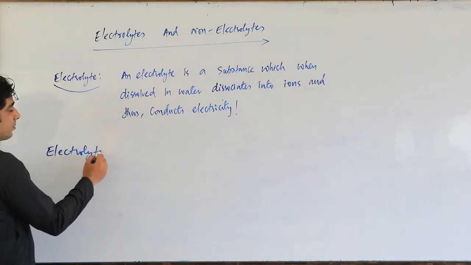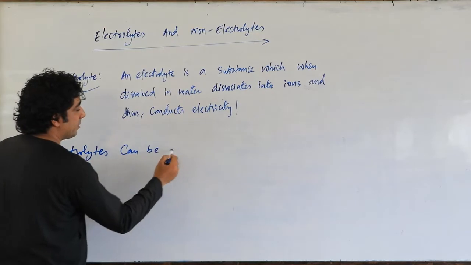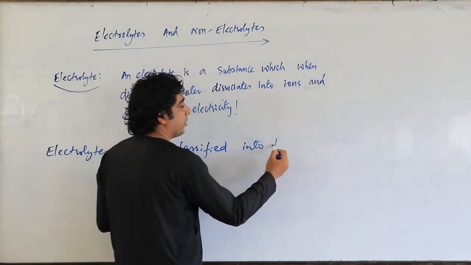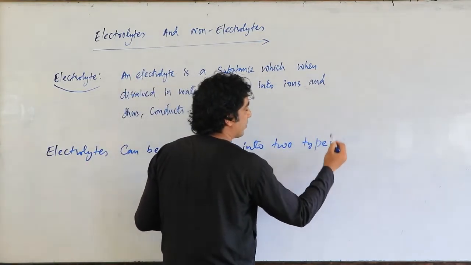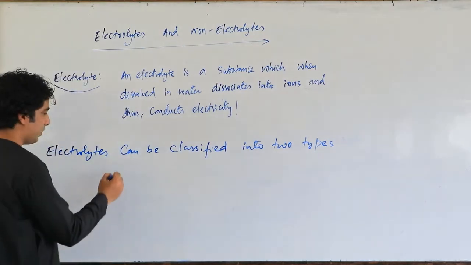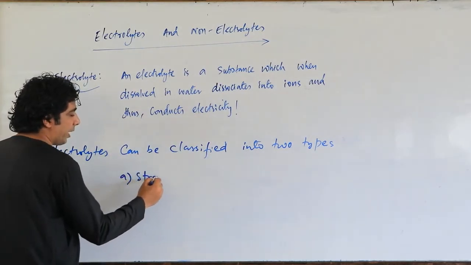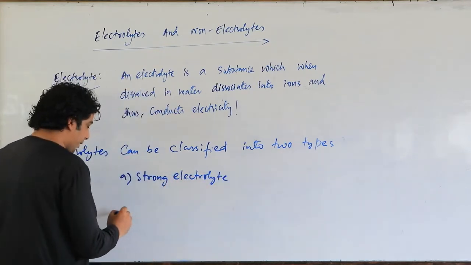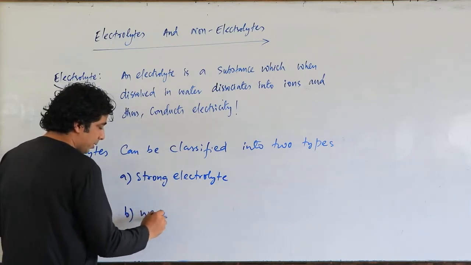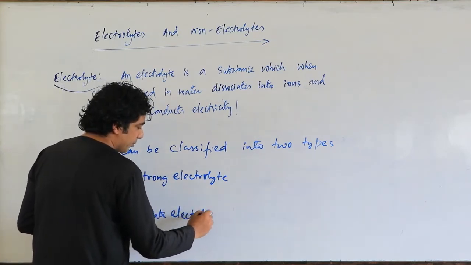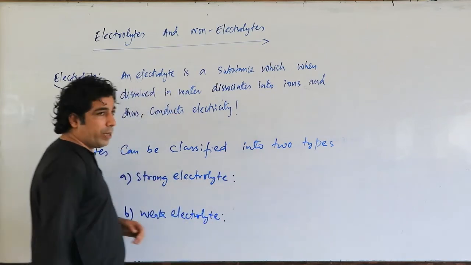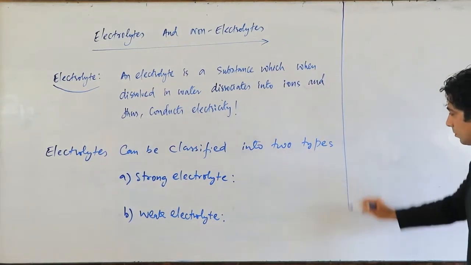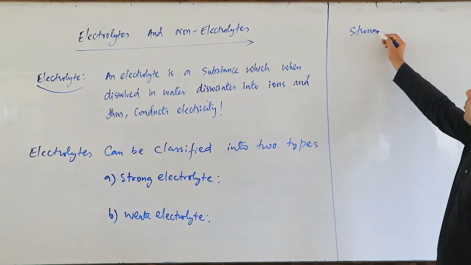Electrolytes can be classified into two types. What are those two types? Have a look. The first one is, you can have a strong electrolyte or you can have a weak electrolyte. So my dear friends, what is a strong electrolyte? Okay, have a look. Strong electrolyte.